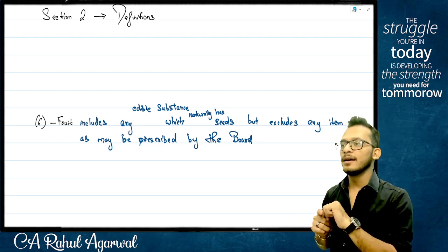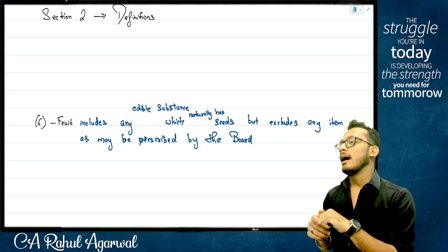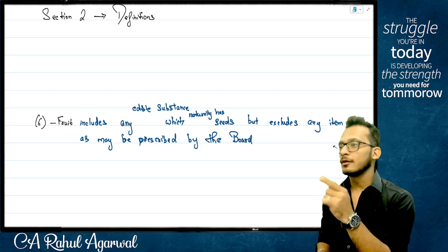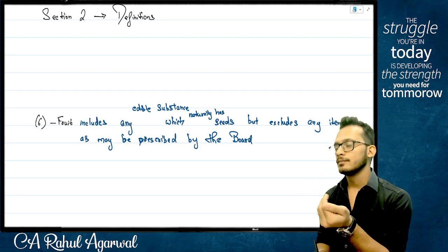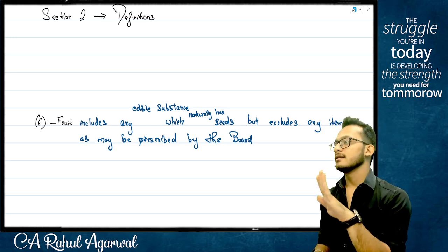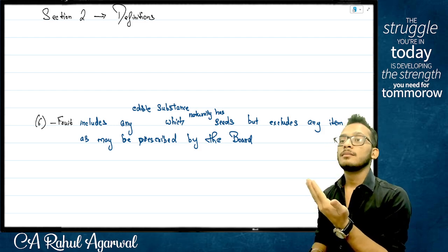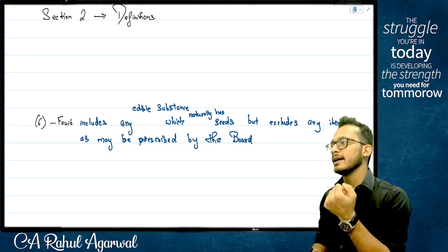Which means tomorrow if the fruit board comes and tries to define what is fruit, will it be called valid or invalid? Because I already gave you powers only to exclude items. I did not give you powers to define. Make sense? Yes or no? Yes. This is what is called powers granted to the board by way of creating rules.